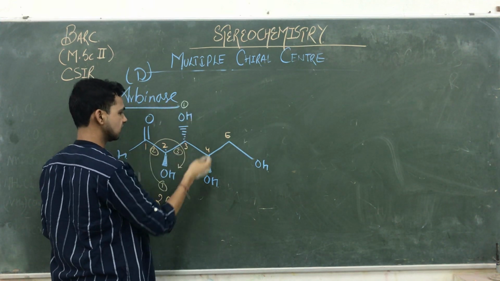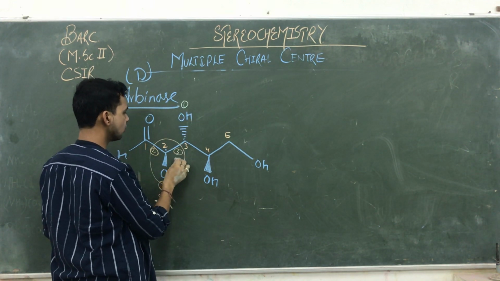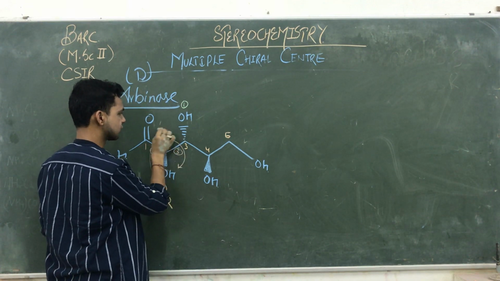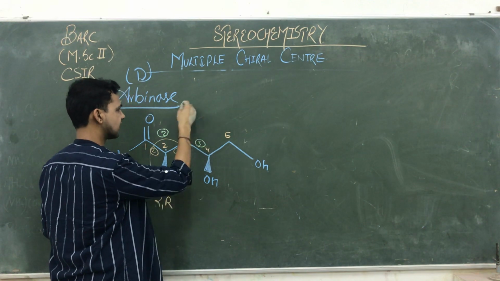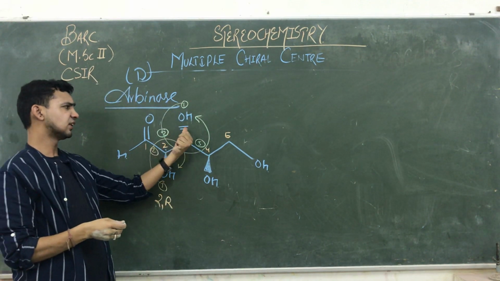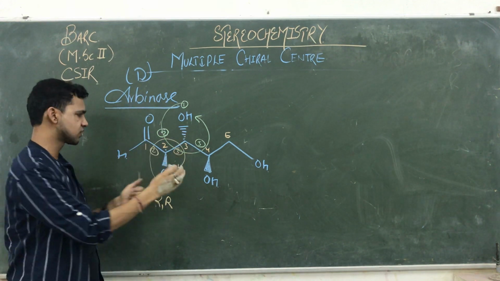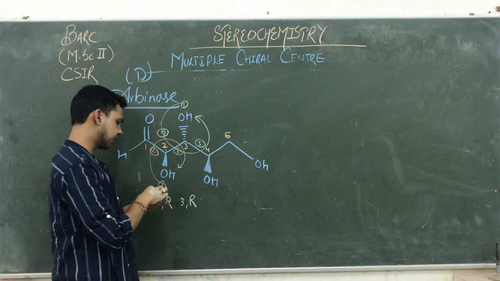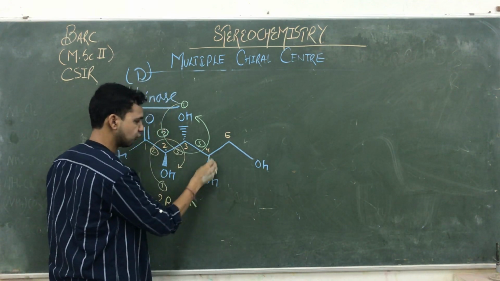Okay, in the same way we are assigning the configurations of the next carbons. Here we are giving 1 and then we are giving 2. अब यहाँ पे जाएंगे तो ये ज़्यादा priority वाला होगा that side. This is 2 and this one is 3. This is working according to 1, 2, 3. 1, 2, 3 है, but see the highest priority group is away from the observer. So the third position is also 3R. Then we are going to find out, last but not least, the configuration of the 4 carbon atom.